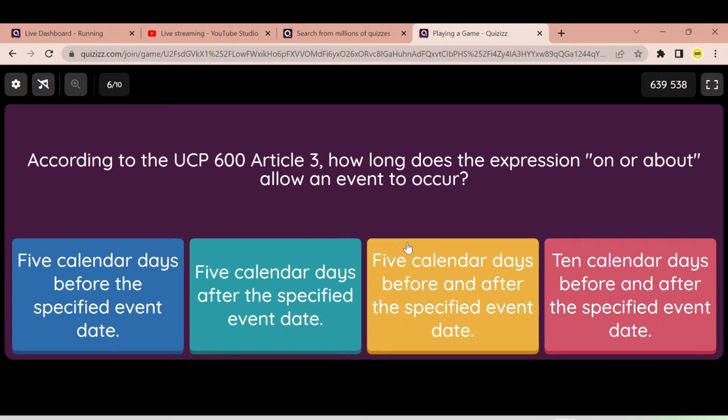So time is over. Let's go through the answers. The question asks you, how long does the expression on or about allow an event to occur? We know as per Article 3, on or about gives us 5 calendar days before the specified event date and 5 calendar days after the specified event date. So here the correct answer is answer C.